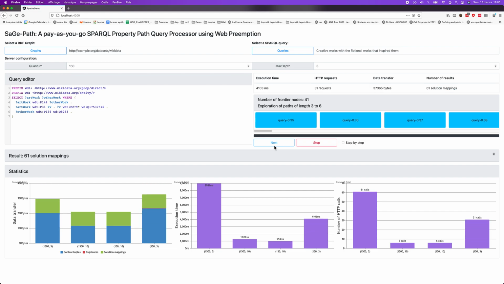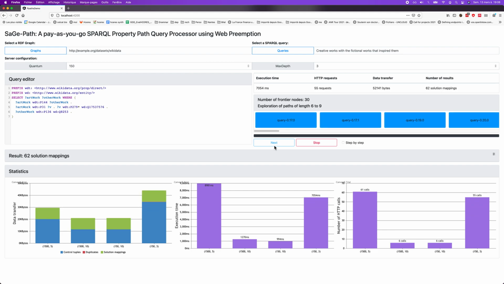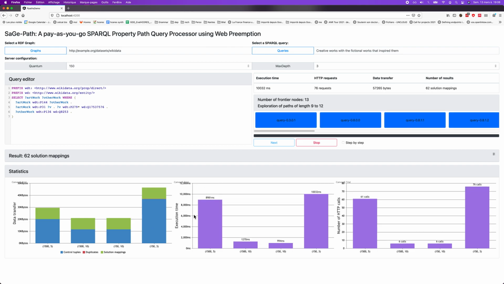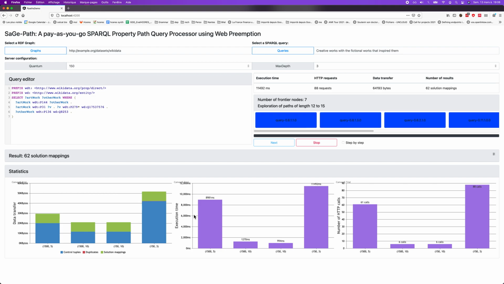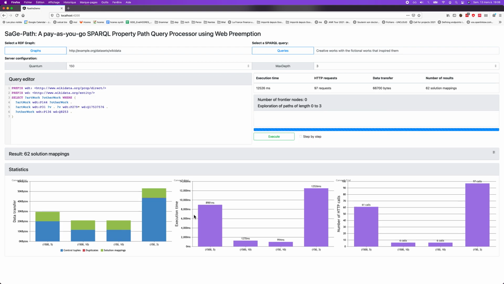Of course, small quantum, small depth, you have more calls. So you have more control tuples. So it's quite logical. Okay, and that's it. So when you have very small quantum, small depth, it takes more time to execute, more overhead in data transfer, and more calls, which is very logical.